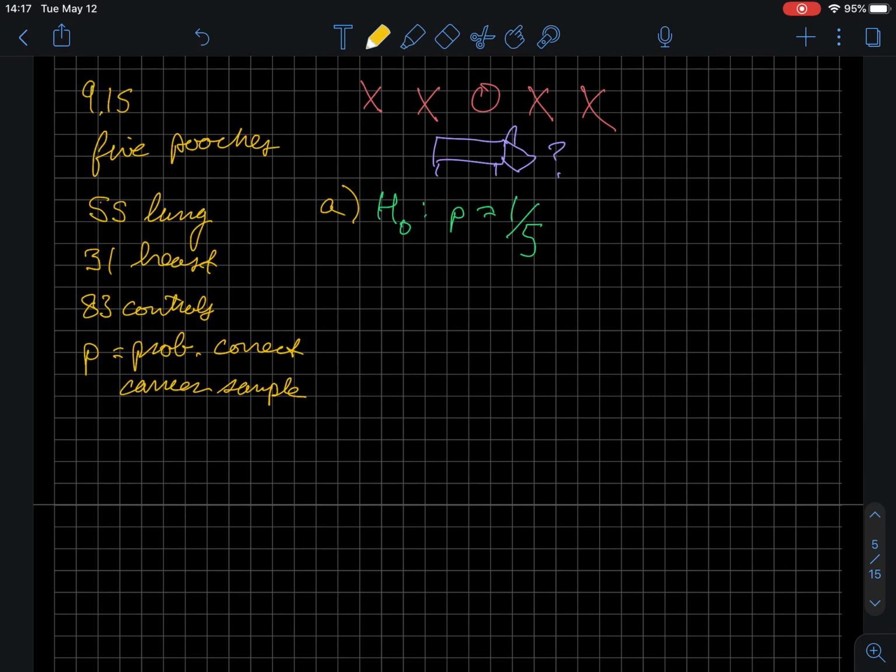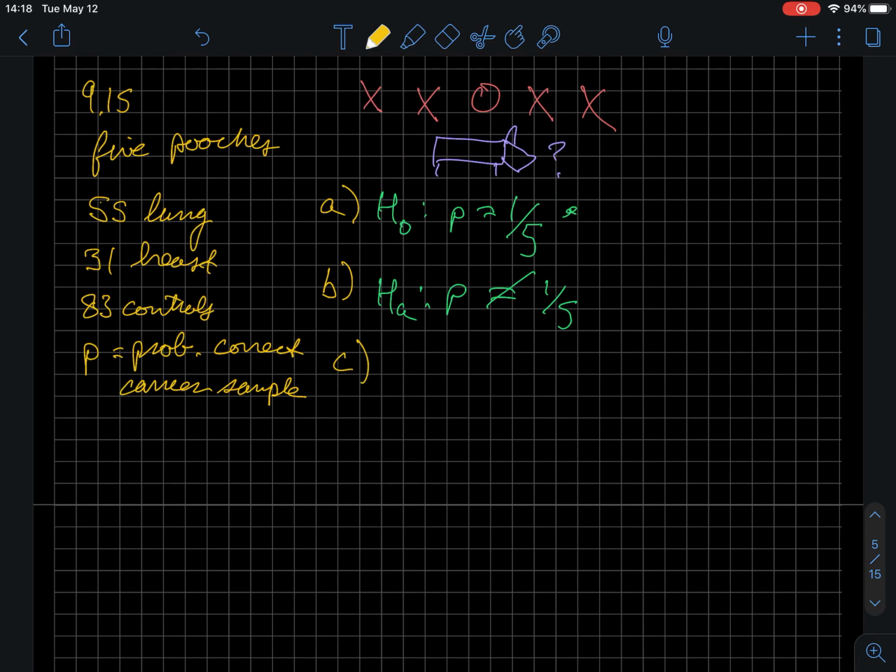Part B is asking us to set up the alternative hypothesis to test whether the probability of a correct selection differs from random guessing. This one is pretty simple. The alternative hypothesis doesn't have a specific value, and it doesn't say that the dog is better or worse. It's simply saying that this is not equal to a 1 in 5 chance. So the dog could be worse, the dog could be better, in the way that this is set up.